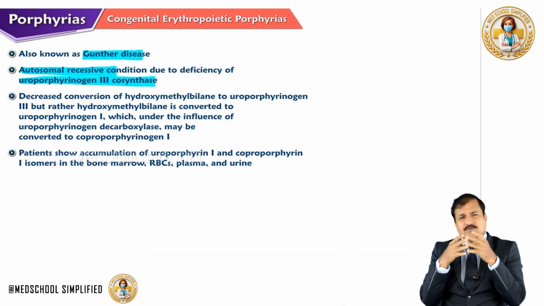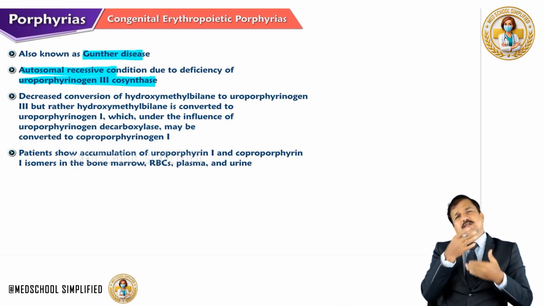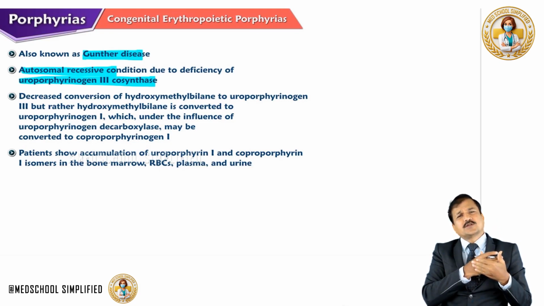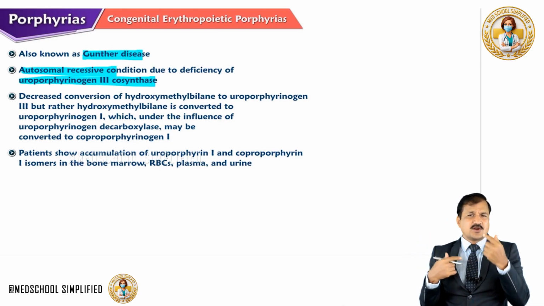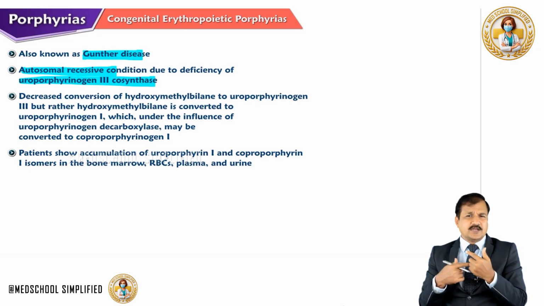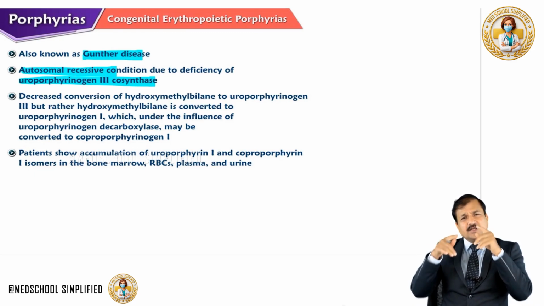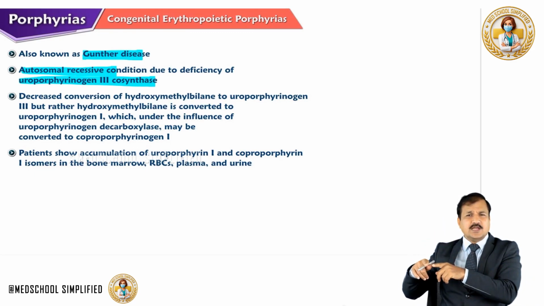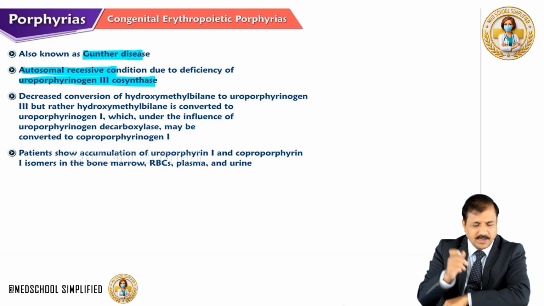So now what happens when this enzyme is deficient? Hydroxymethylbilane is spontaneously converted into uroporphyrinogen 1. We have seen that in the pathway in my previous lecture on heme biosynthesis and regulation. So hydroxymethylbilane has two fates. Let me write it down.